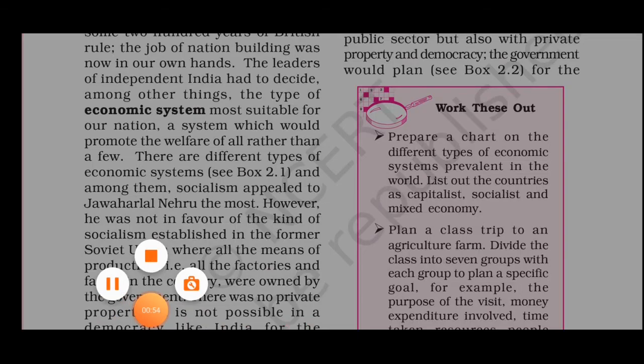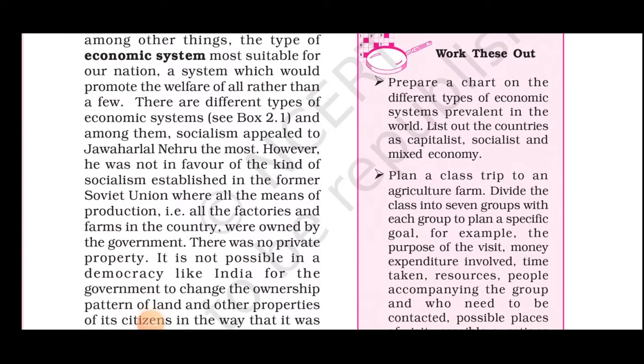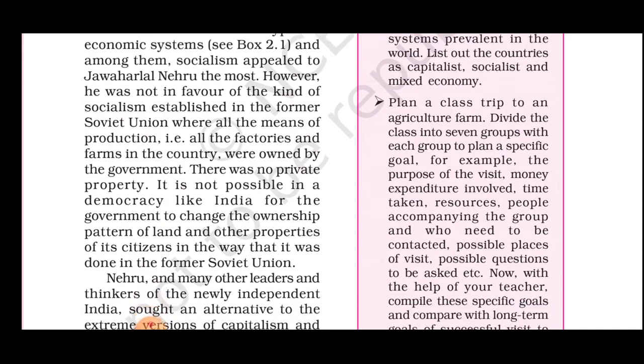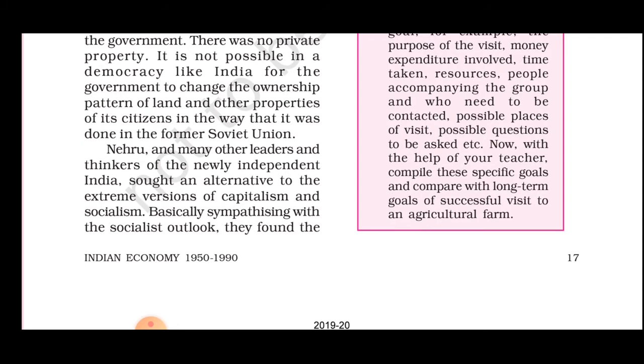However, he was not in favor of the kind of socialism established in the former Soviet Union, where all the means of production, that is, all the factories and farms, were owned by the government. There was no private property, and it is not possible in a democracy like India for the government to change the ownership pattern of land and other properties of citizens in the way that it was done in the former Soviet Union.